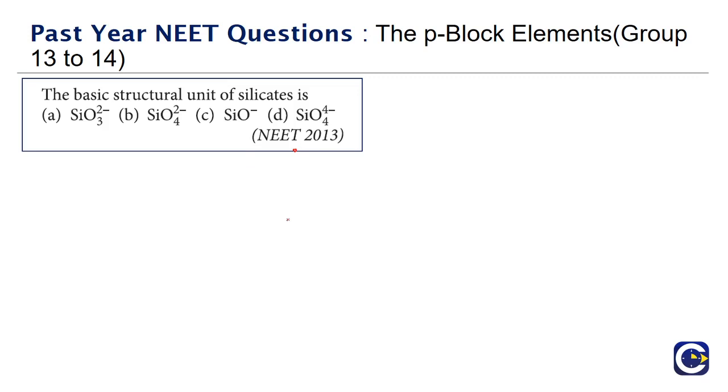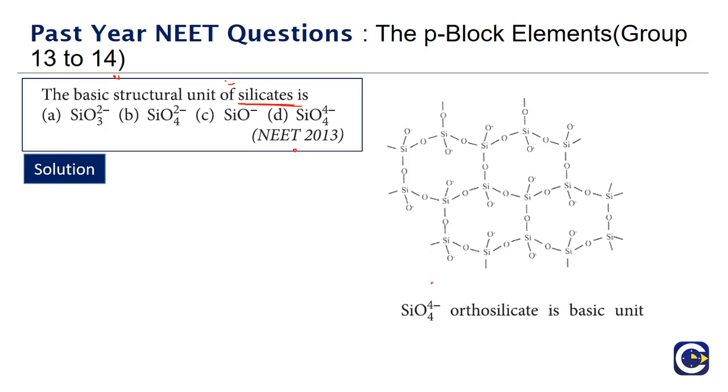We will start with a question that has come in NEET 2013 paper. The basic structural unit of silicates is, so silicates will have the SiO4 4 minus, that's the basic unit of orthosilicate, and we will see that it will be arranged in a tetrahedral manner.